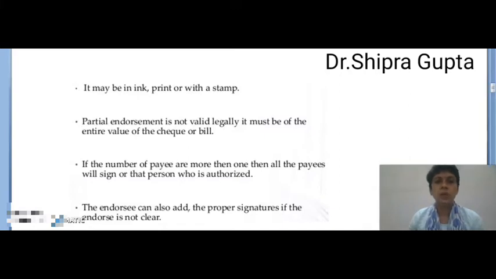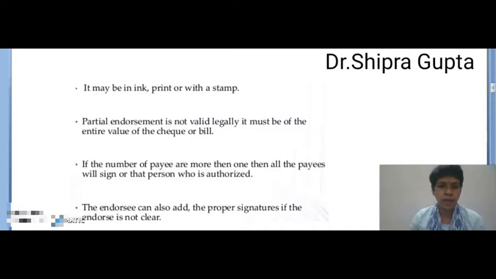A partial endorsement is not legally valid. It must be of the entire value of the check or bill. It means a partial amount is not valid as per legal form. If there is more than one payee, then all the payees will sign, or the person who is authorized. It means if there are a number of payees, all will sign on that bill or check, or any one of them who is responsible or authorized will sign.